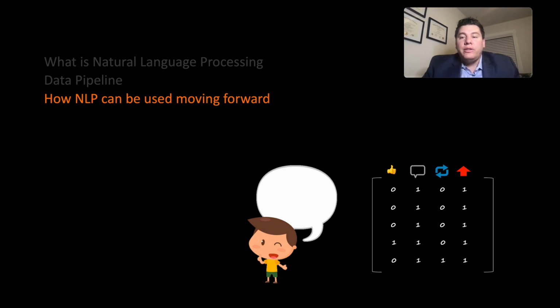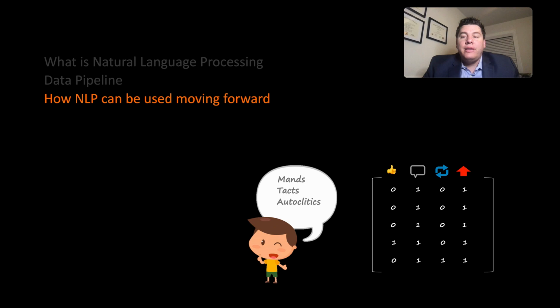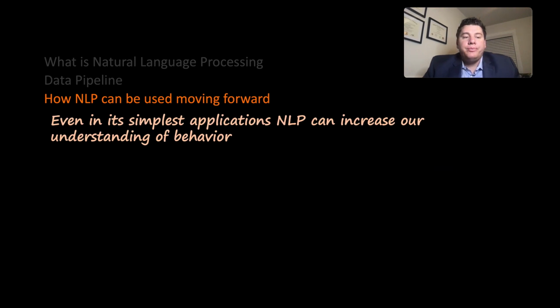We can also start to see the direct consequences of these behaviors, such as likes, subscribes, retweets, comments. And moving forward, we can also start to envision verbal behavior and tag it as a mand or a tact and an autoclitic. And that will allow us to look at how these things modify the likelihood of any given consequence.